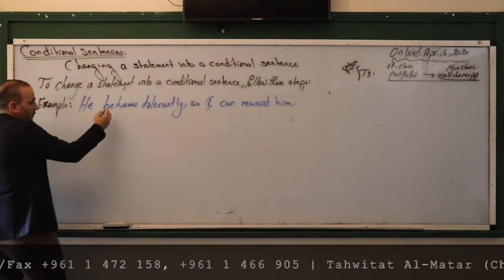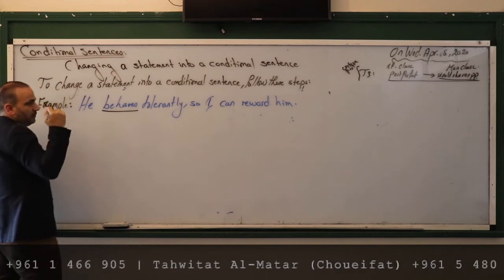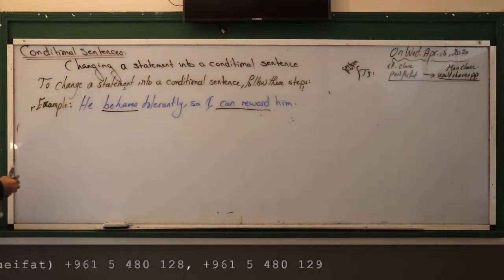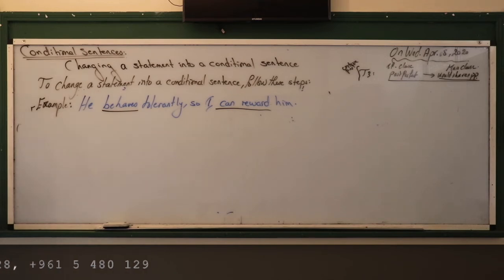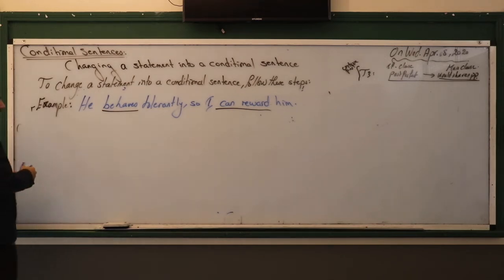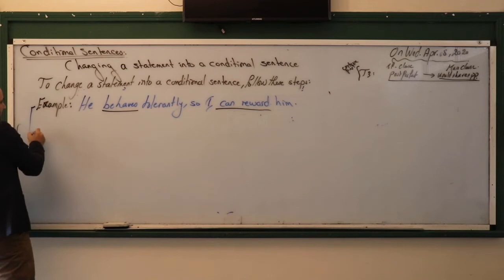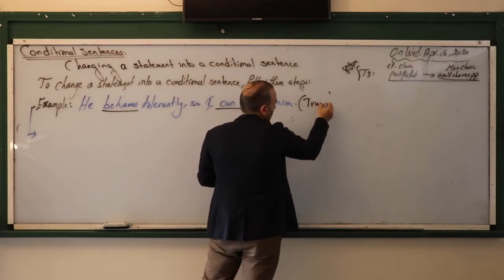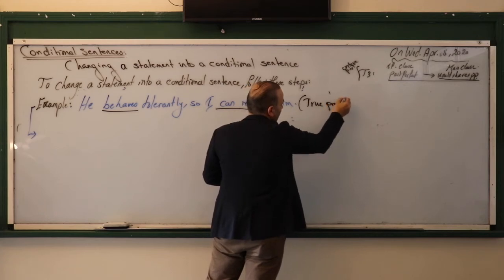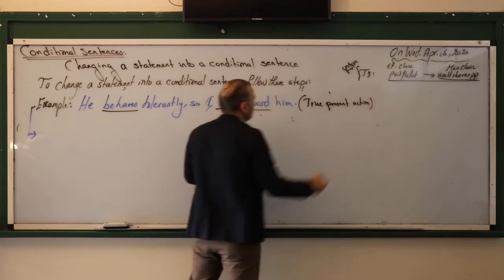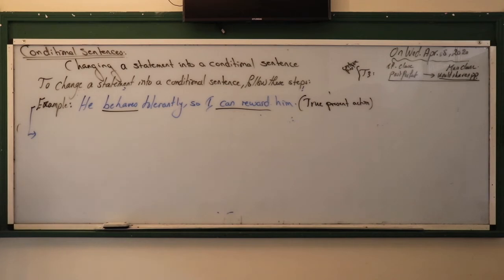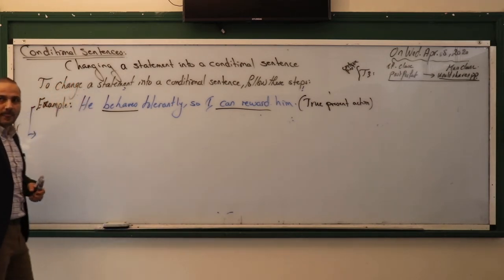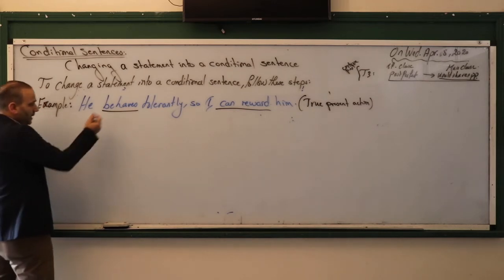Let's really, there we used behaved, didn't behave, and here determine the action. Okay? I can reward him. Or I reward him, etc. So, that's really a true statement. Yes or not? True what? True or real present action. Am I right? Real present action. Yes? He behaves tolerantly, so I can reward him. Okay? So, determine the action, that's it.